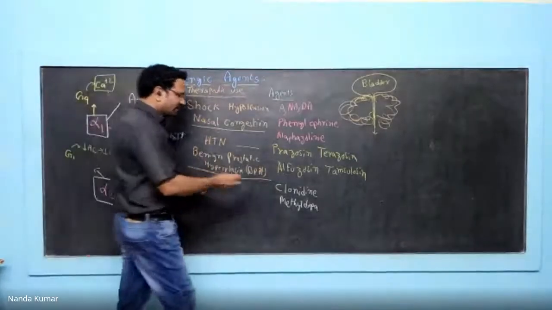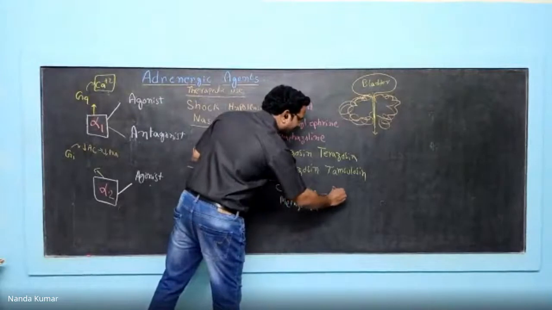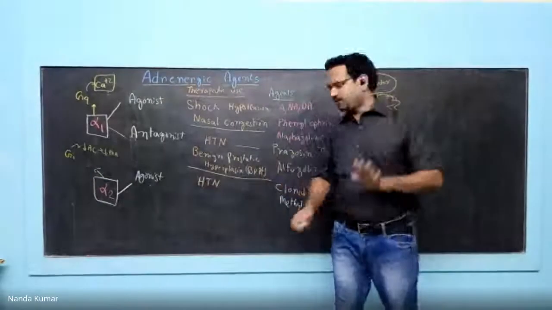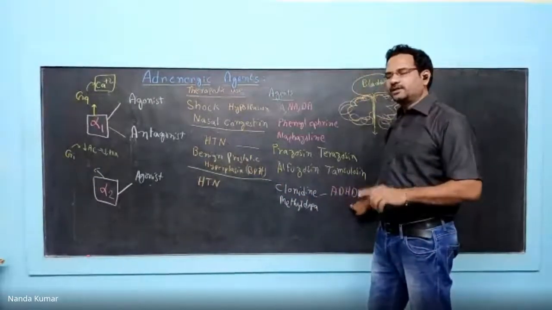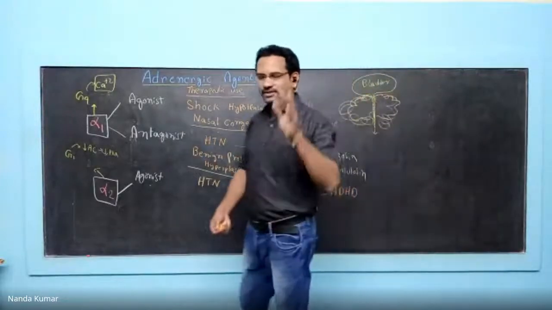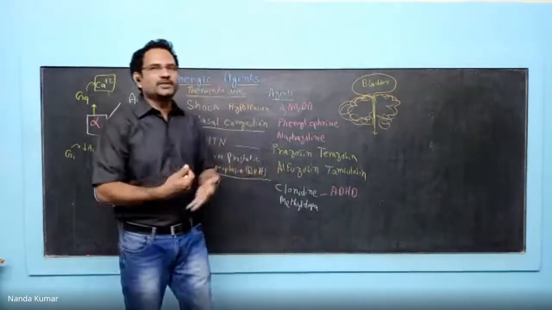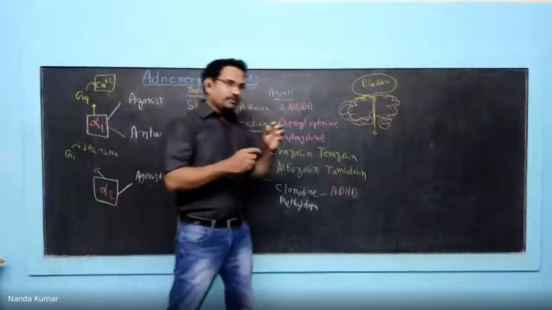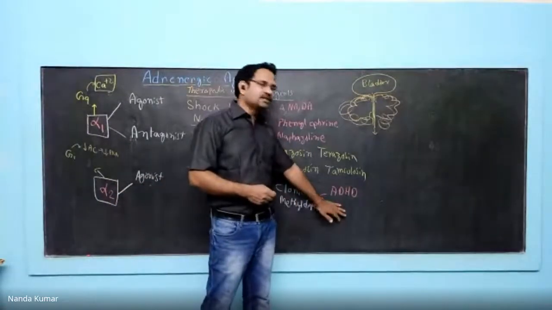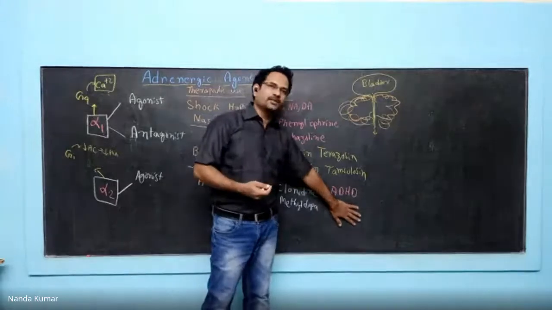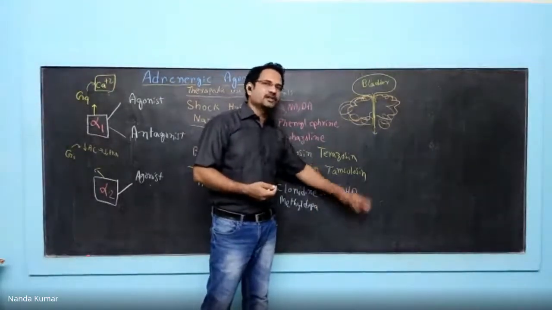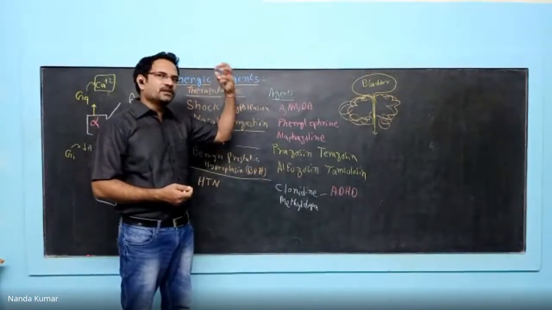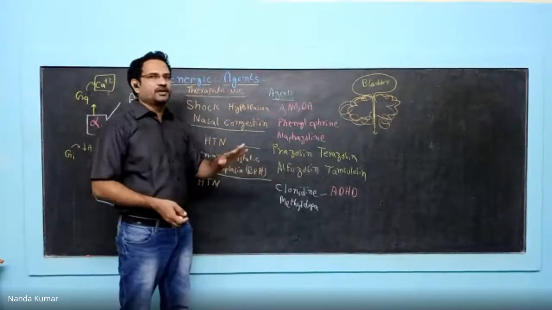The other thing, there is a disease called ADHD, Attention Deficit Hyperactivity Disorder. Most of the young boys will suffer with this. Understand this word, attention deficit hyperactivity disorder. School-going boys will be very hyperactive. Their activity is very high. The moment they are supposed to sit and read, they cannot concentrate. The inability to concentrate is known as attention deficit. The higher activity is known as hyperactivity. To treat that, clonidine is used. So again, it is acting in the central nervous system, and because of that, that particular disease is getting controlled.